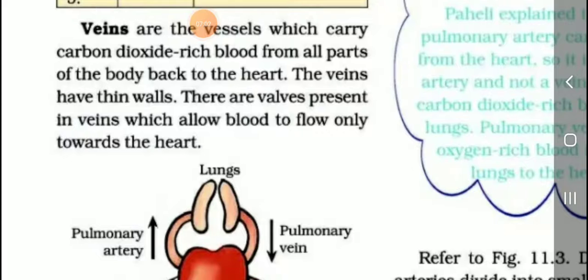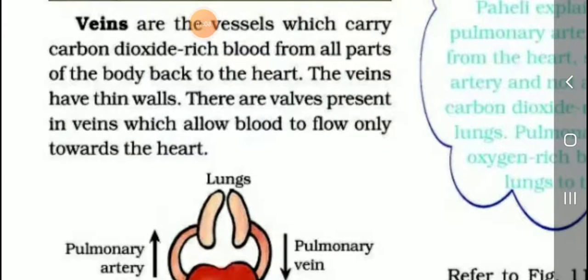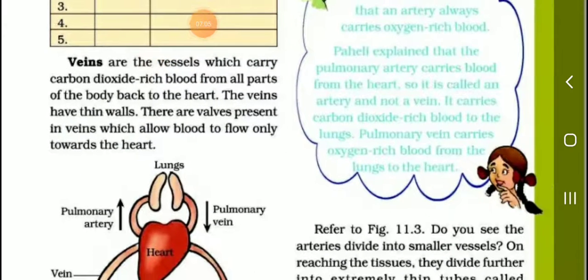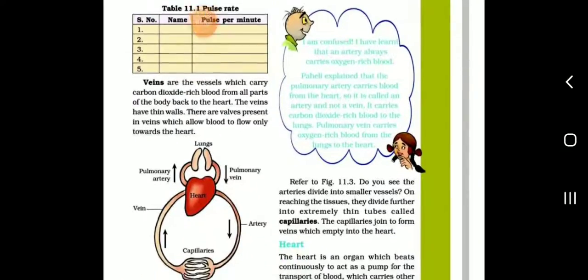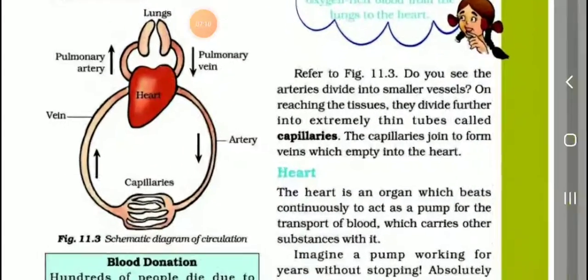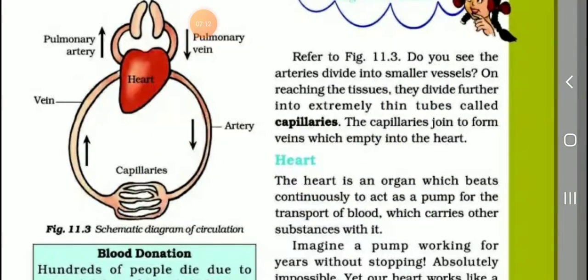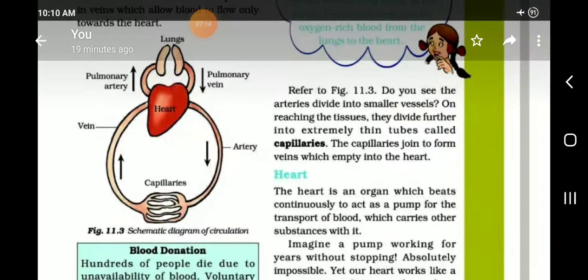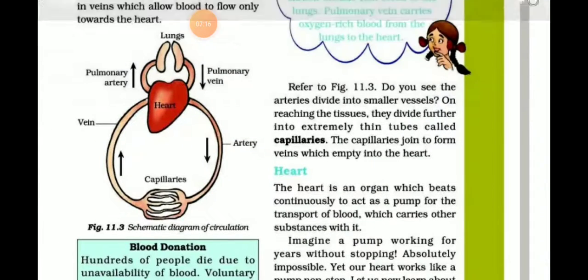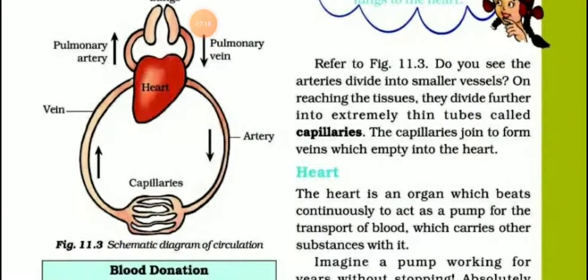There are valves present in veins which allow blood flow towards the heart. Okay, students, this is the schematic diagram of circulation.